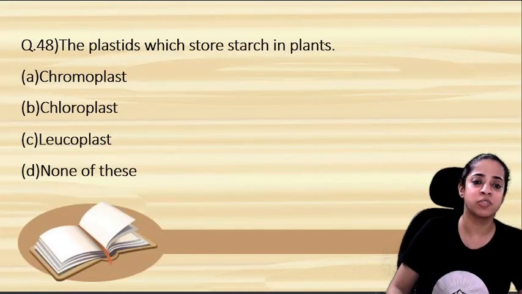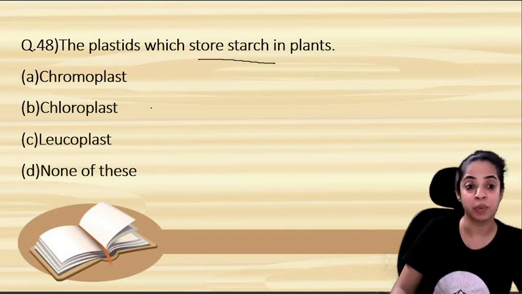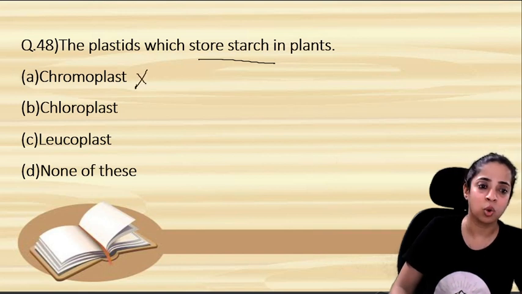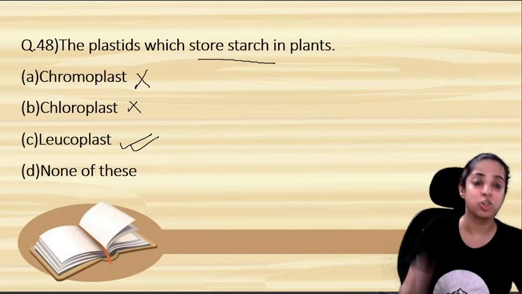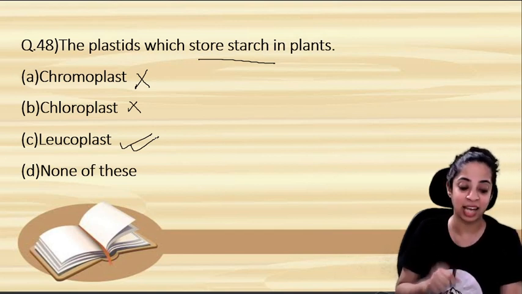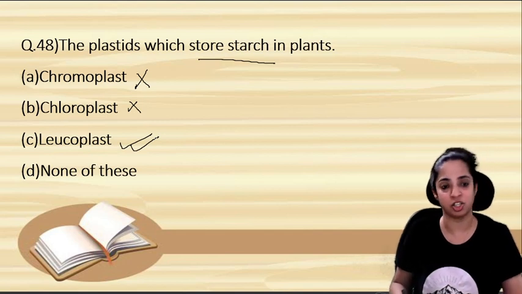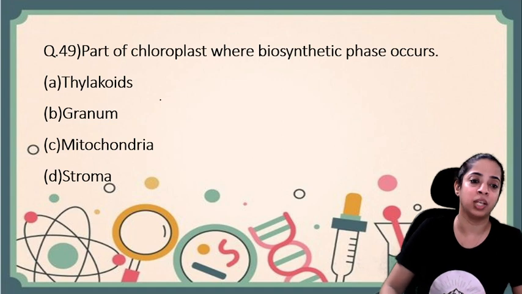The plastids which store starch in plants. Are they chromoplasts? Chromoplasts are colored plastids. Is it chloroplast? Chloroplast produces food. Is it leucoplast or none of this? So chromoplast and chloroplast can't be there. So leucoplast is the answer. Leucoplasts are those plastids that lack color and their function is only to store nutrients and starch. Okay, children? Let's go ahead with question number 49.